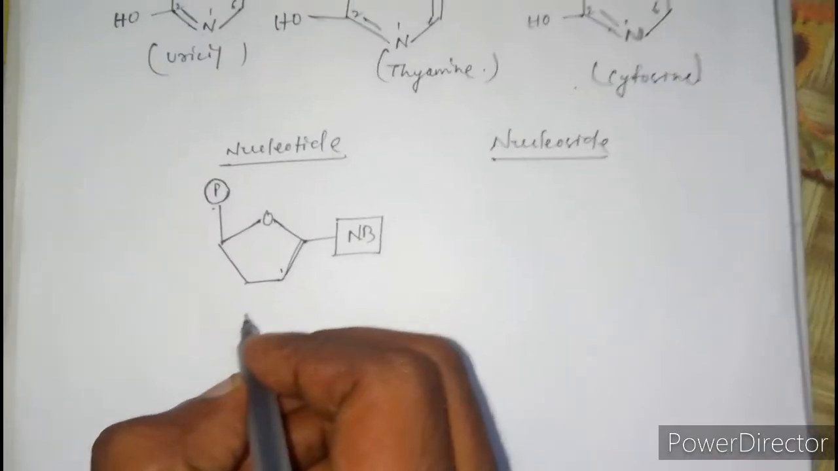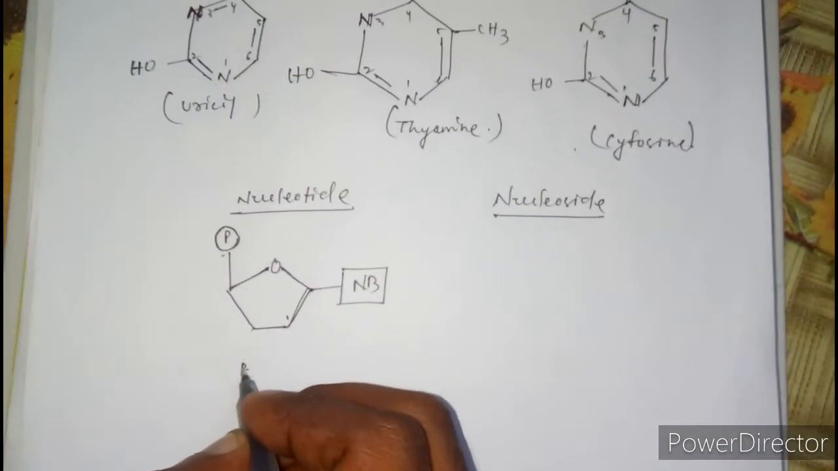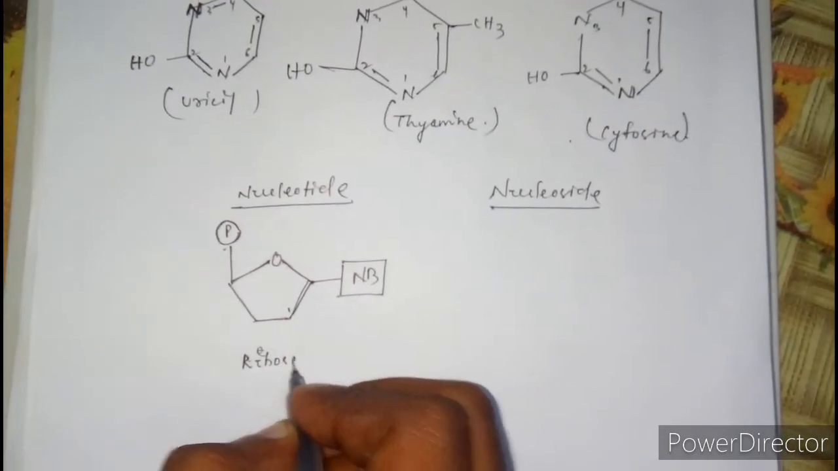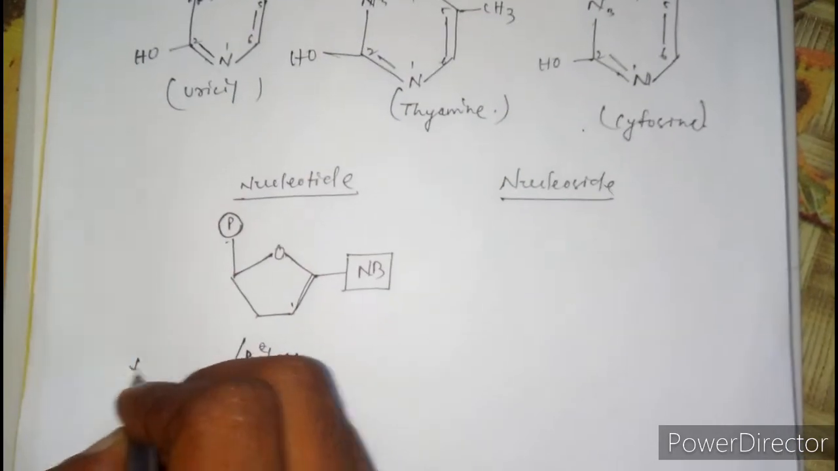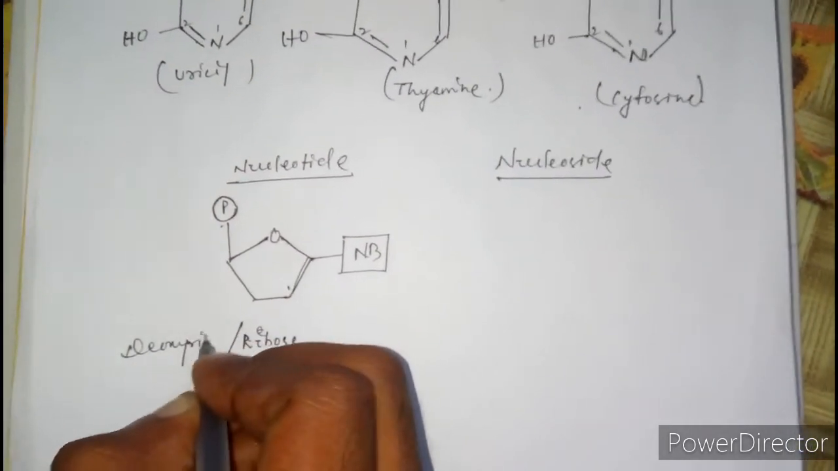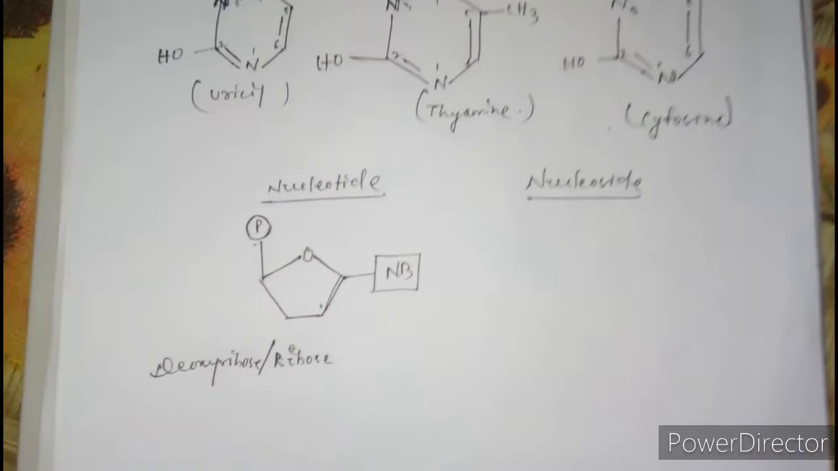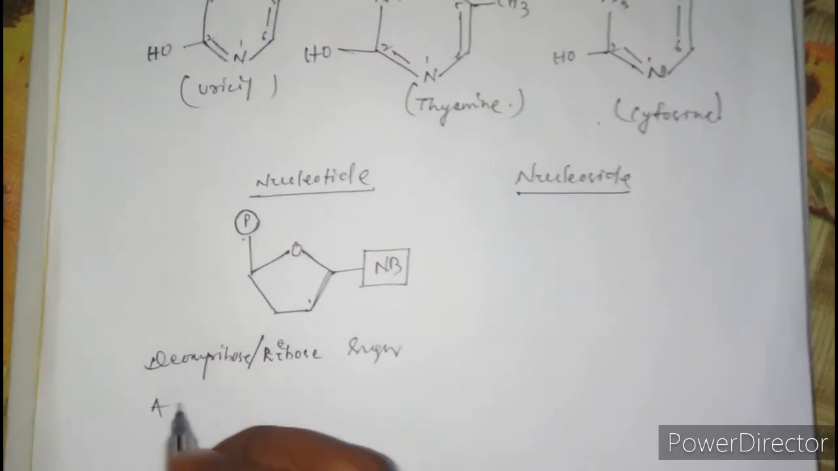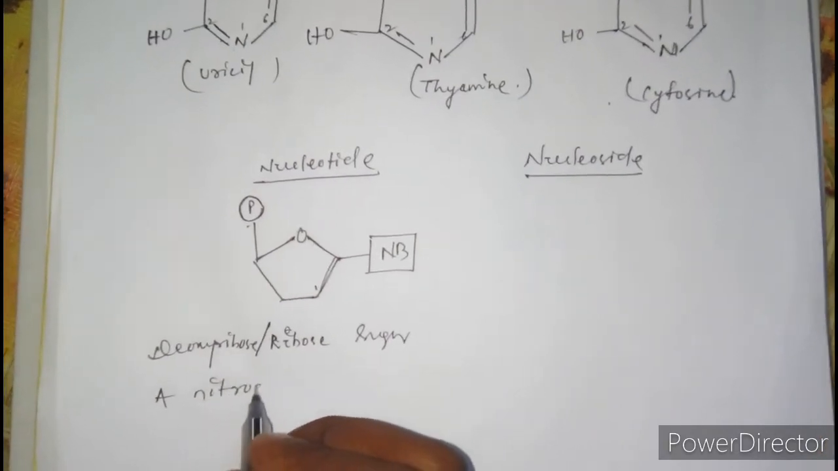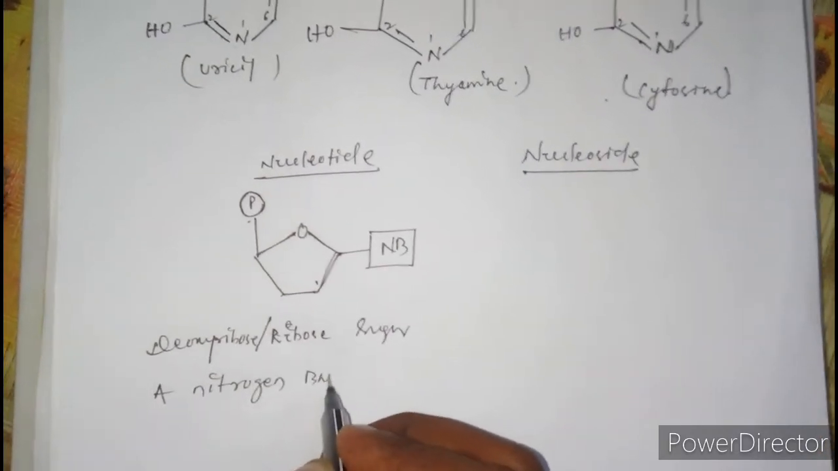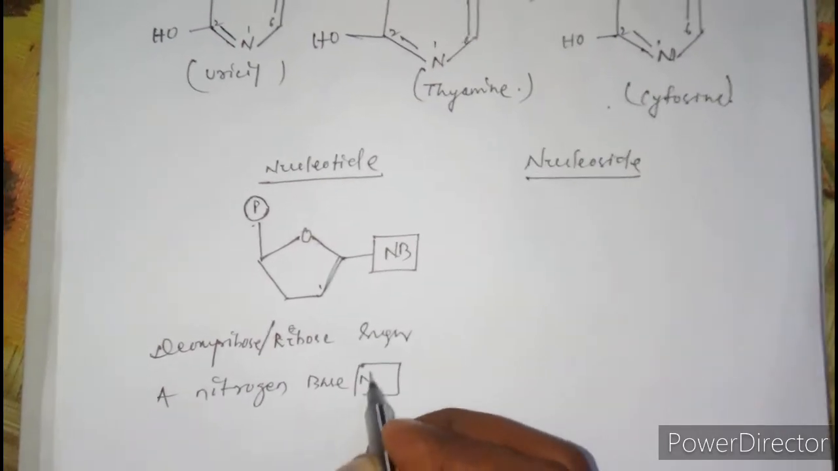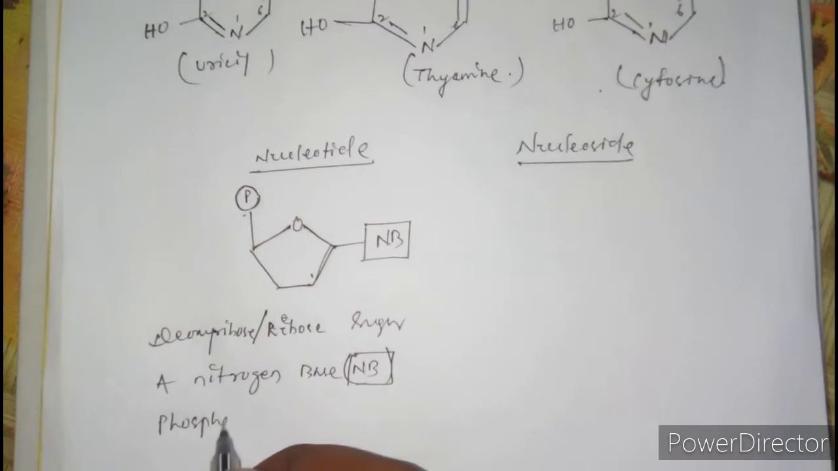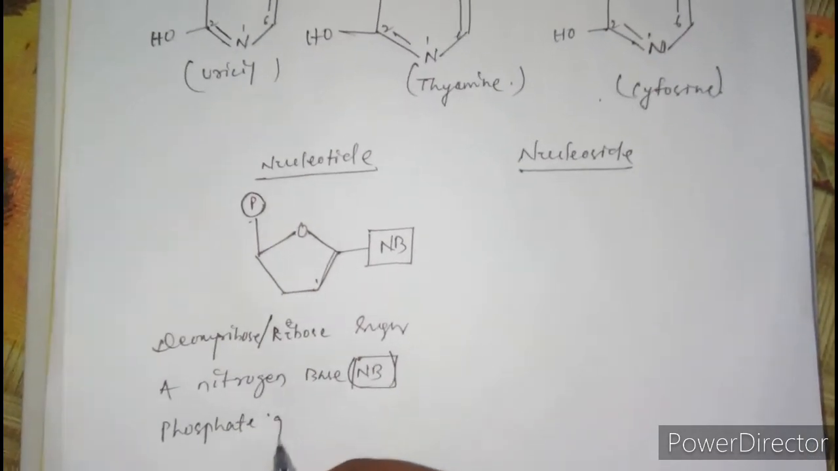What is present in a nucleotide? One pentose sugar, ribose or deoxyribose sugar will be there. Next, a nitrogen base will be there, and a phosphate group will also be there.